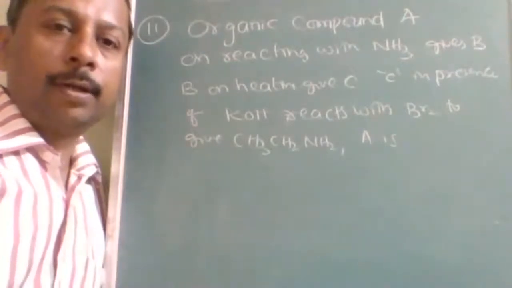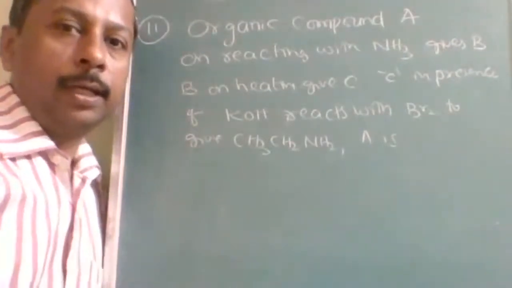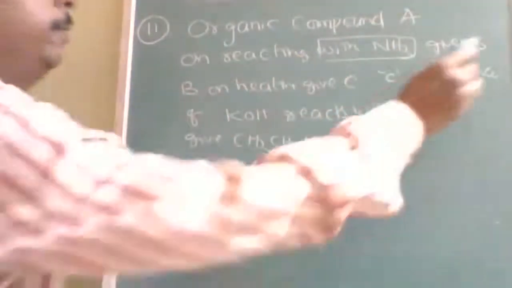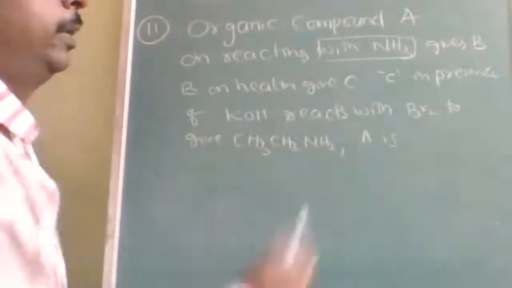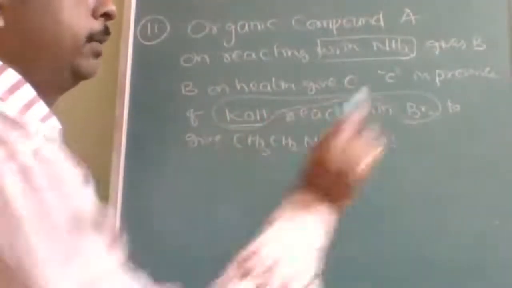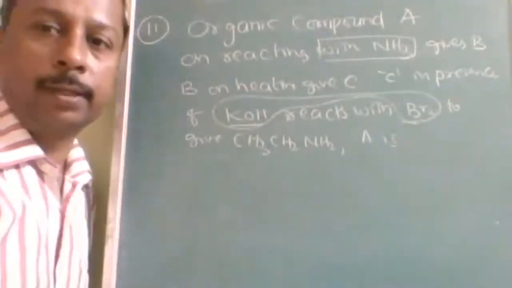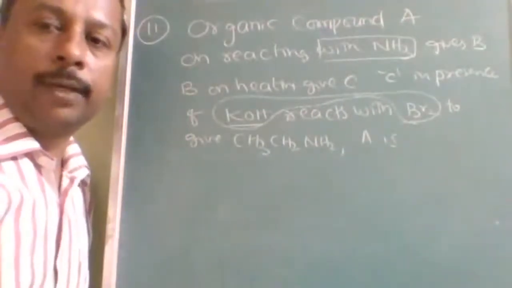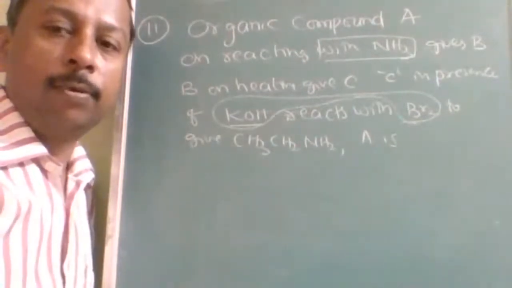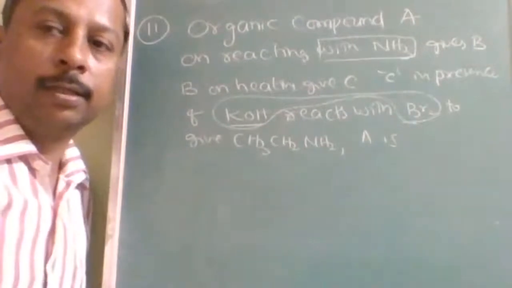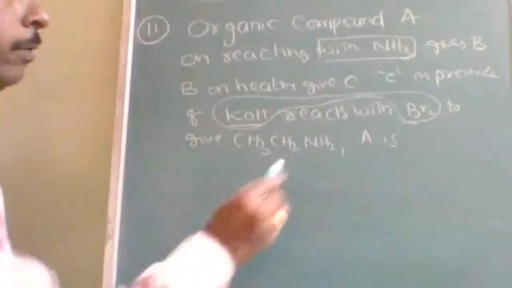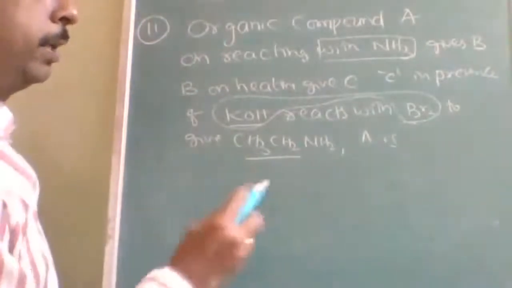Next question is from the organic conversions. A compound A on reacting with ammonia gives B. B on heating gives C. C on heating with KOH and Br2. This is the place where you have to identify the type of reaction. What is the type of reaction? This type of reaction is the Hoffmann bromamide degradation reaction, where the number of carbons will be decreased by 1.